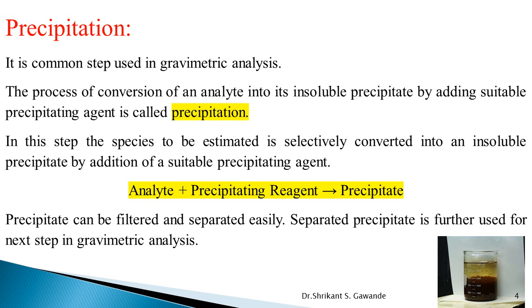In this step, the species to be estimated is selectively converted into an insoluble precipitate by adding a suitable precipitating agent. Here we highlighted the formula for precipitation: analyte plus precipitating agent gives precipitate, which is insoluble in mother liquor. The precipitate can be filtered and separated easily. The separated precipitate is further used for the next step in gravimetric analysis.